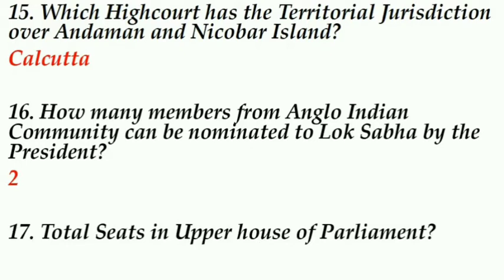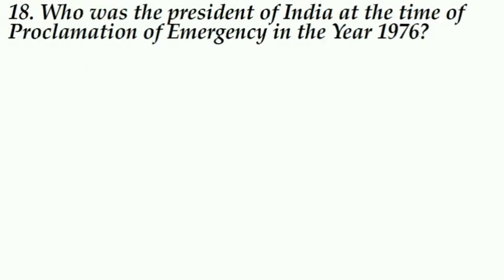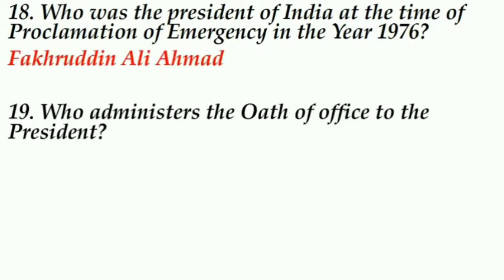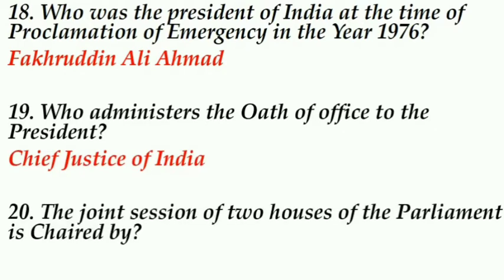Total seats in Upper House of Parliament: 250. Who was the President of India at the time of proclamation of emergency in the year 1976? Fakhruddin Ali Ahmed. Who administers the oath of office to the President? Chief Justice of India. The joint session of two houses of Parliament is chaired by Speaker of Lok Sabha.